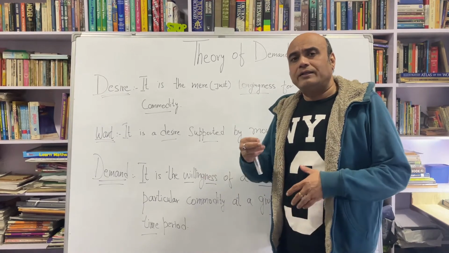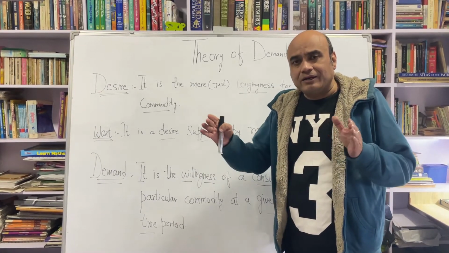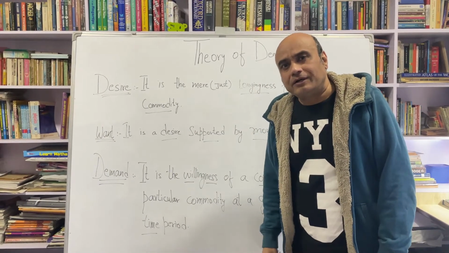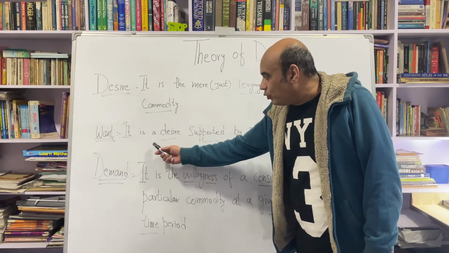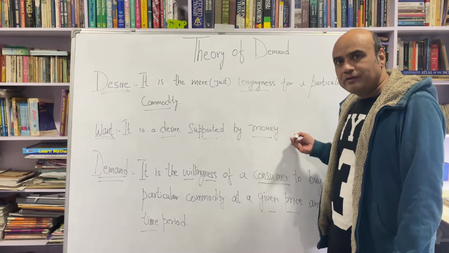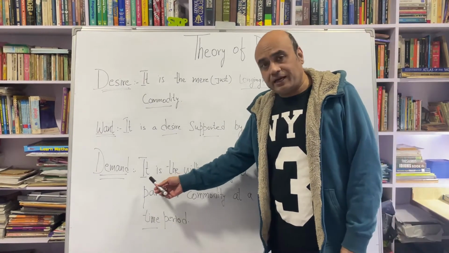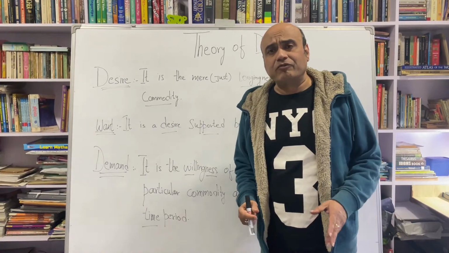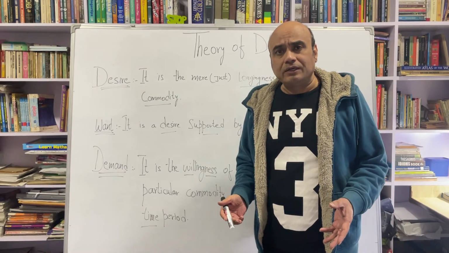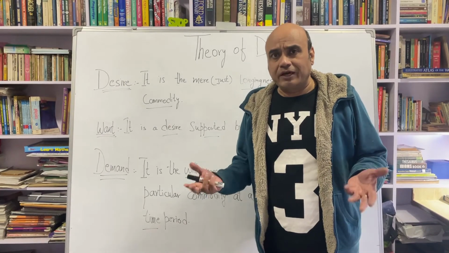and you want to buy that particular commodity at a given price and within a given time span. That becomes your demand. So if you attach a time period along with your want, that becomes your demand. In terms of definition, we say that demand is the willingness of a consumer to buy a particular commodity at a particular price and at a given period of time.